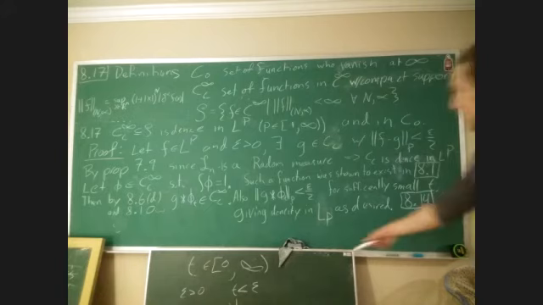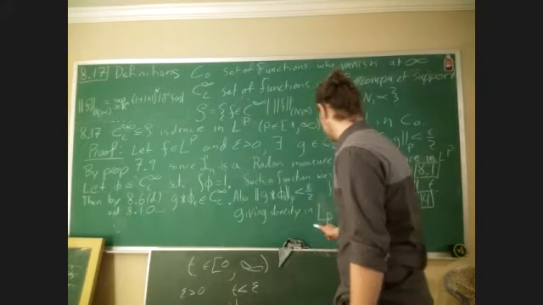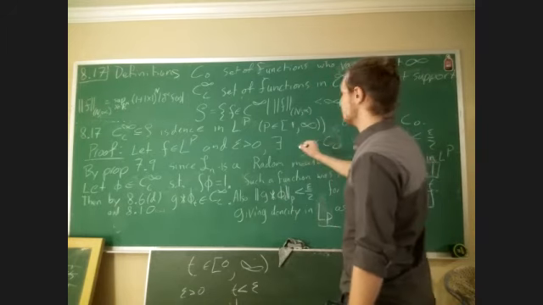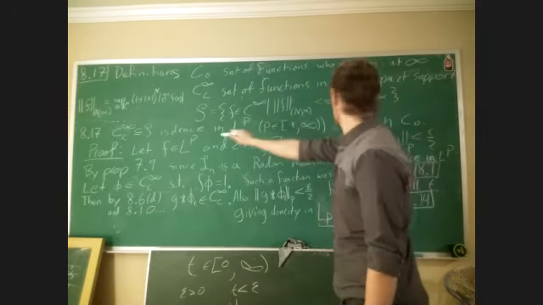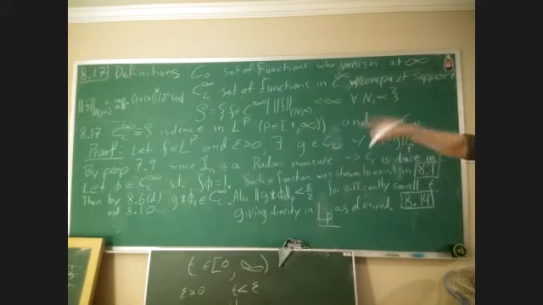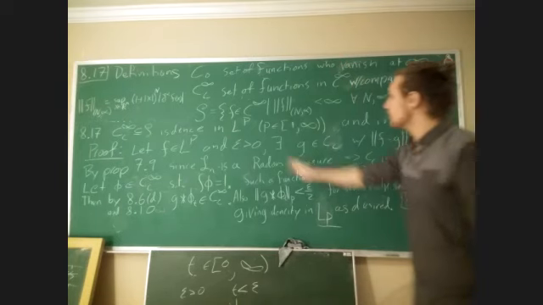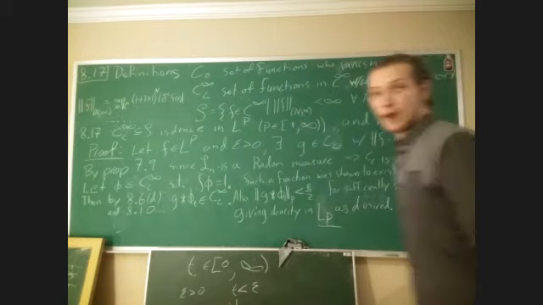So then this gives us density in LP, because we show density in CC, which is dense in LP by theorem 7.9. So this gives us the first one. In the next video, we're going to go over why it's also true for C0.